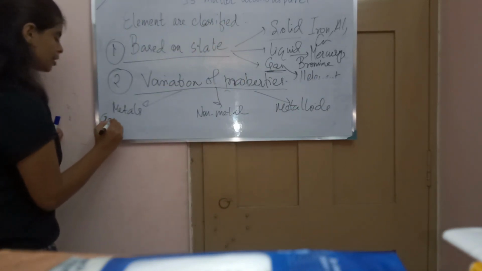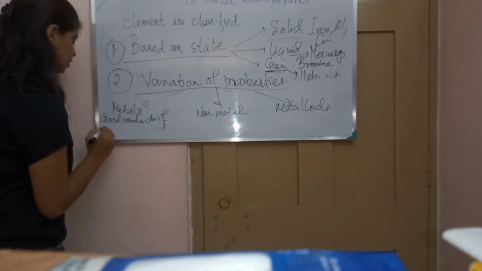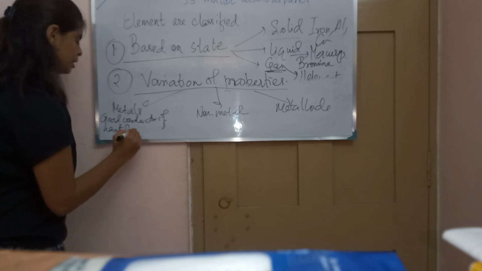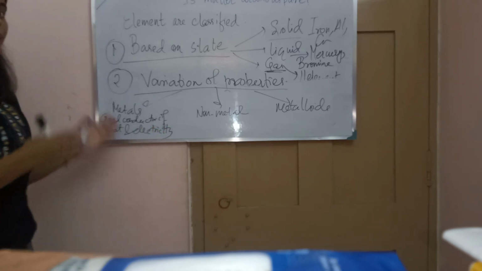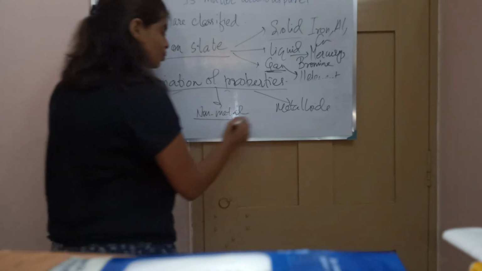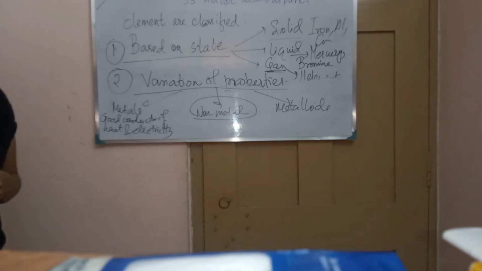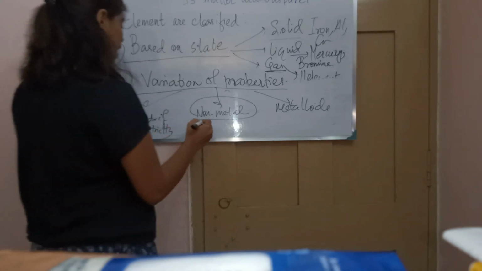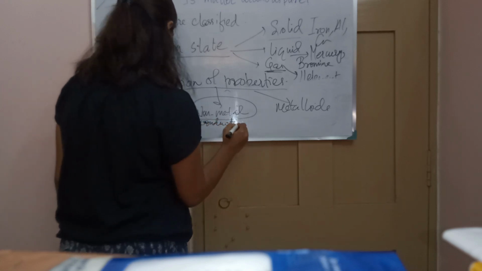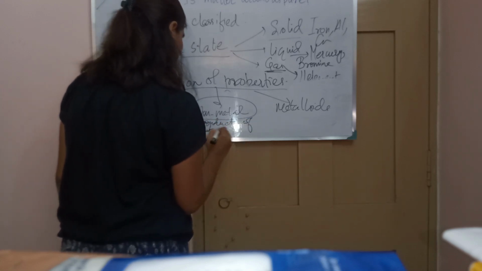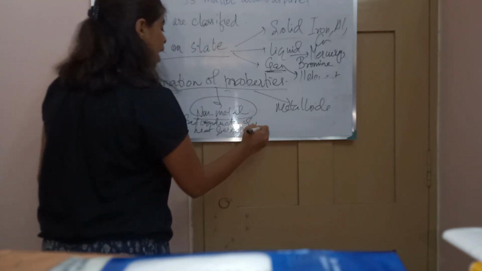We know what is metal. Metals are good conductors of heat and electricity. We have learned it in class 8. Remember it? They are highly ductile, they are malleable. But what are non-metals? They have the opposite characteristics of metals. A non-metal is a bad conductor of heat and electricity. They are non-ductile, they are non-malleable.